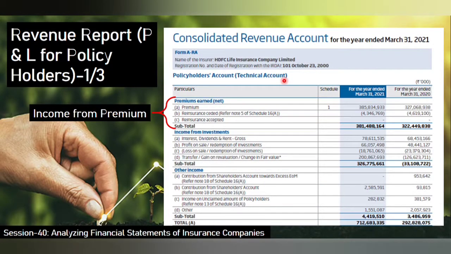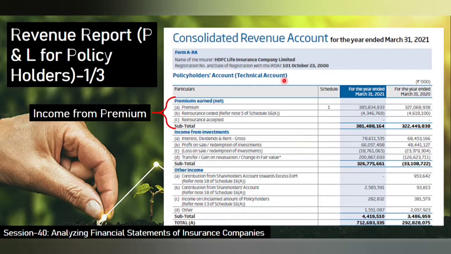Not only in the P&L statement, in the balance sheet also you can see two different categories: policy holders fund and shareholders fund. Normally, if you recall my earlier session on analyzing the financial statement, the balance sheet normally has only shareholders fund. But here one more head, which is the policy holders fund, also comes in. That we will discuss in the coming slides.